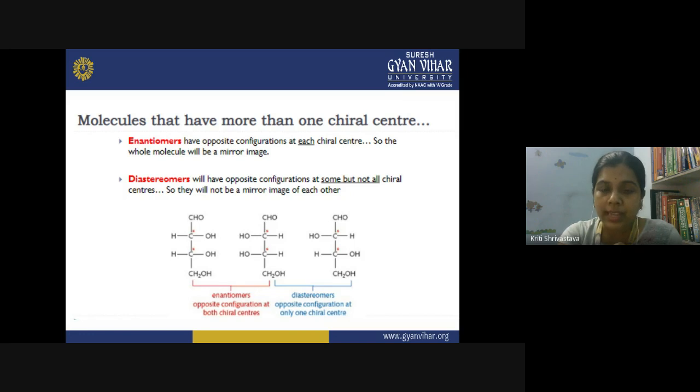So I hope now this concept is clear to you. What are the enantiomers and what are the diastereomers? If you have to write it in your examination, then you have to take examples. Then only it is possible to explain the concept clearly. So please remember the examples. In the enantiomers, you have opposite configuration at all the chiral centers, right? Then the other compound will be the mirror image of it. But in the diastereomers, only one chiral center is having opposite configuration, and therefore the two compounds are not the mirror image, and we call them diastereomers.